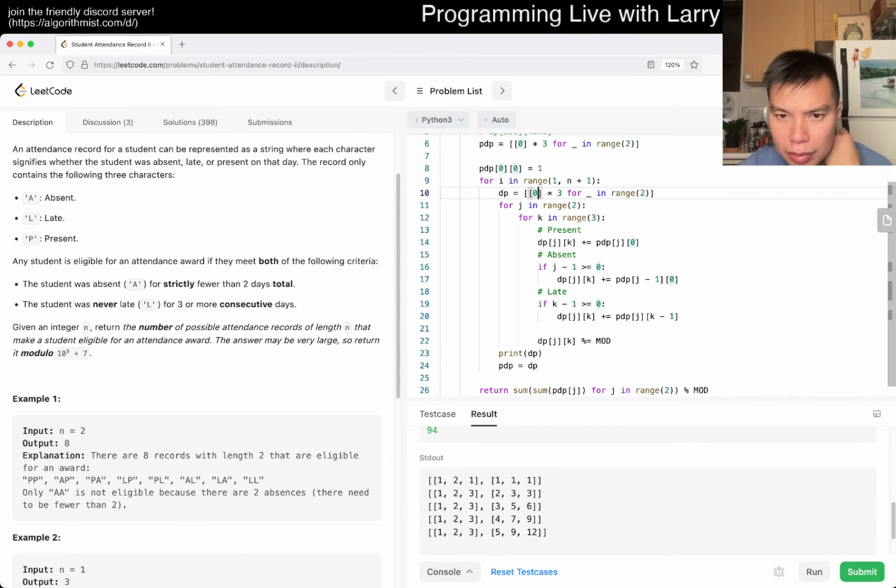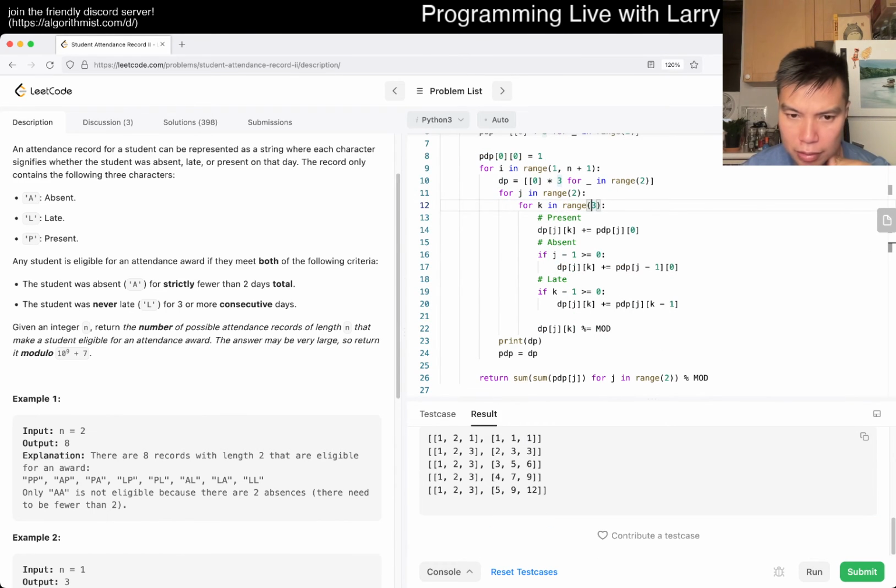These things are sometimes tough. I could also do push, I suppose, because that was more intuitive, but so 0 and 1, is that right? Yeah, only so if the last one is absent, then we want to do this. Okay, if the last one is late, we want to do this. That sounds right.